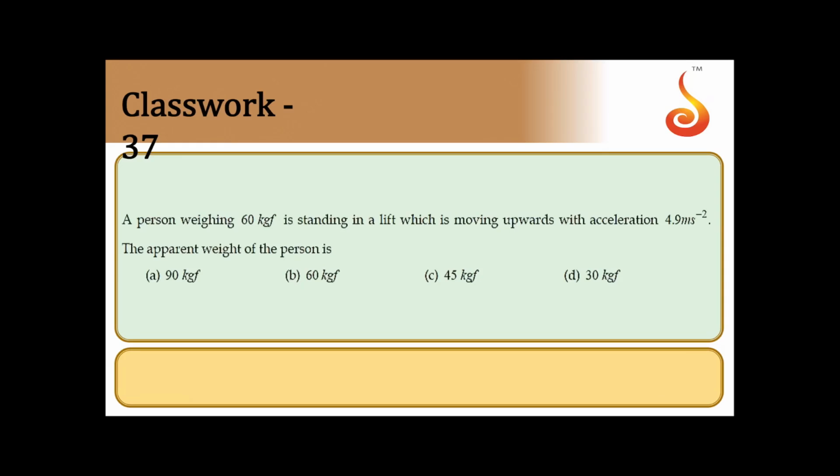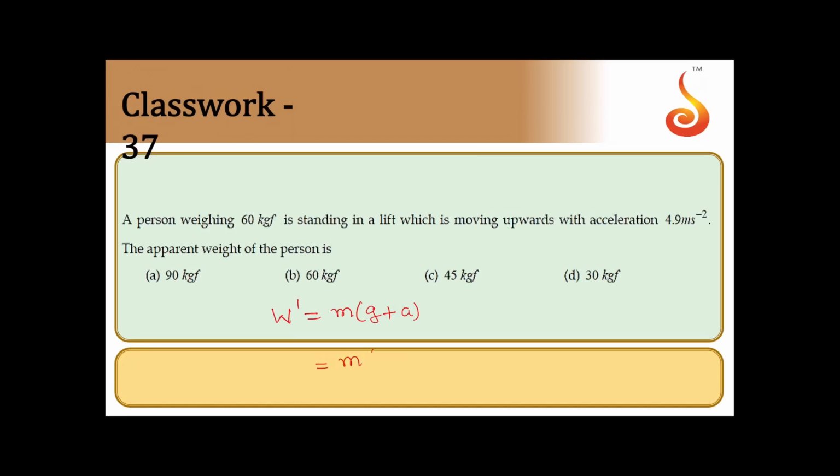A person weighing 60 kg force is standing in a lift which is moving upwards with acceleration 4.9 meter per second square. The apparent weight of the person is? So it is moving up, so W dash should be equal to m into g plus a.